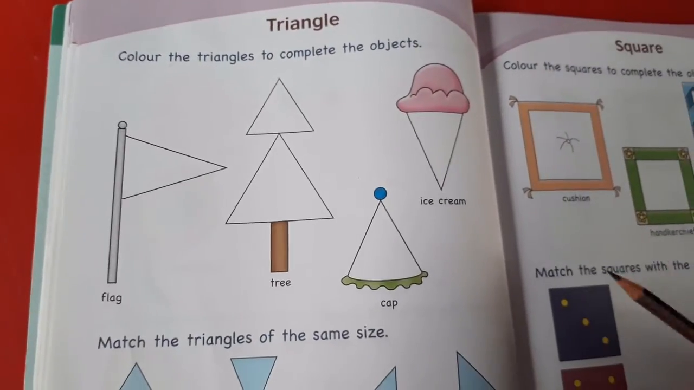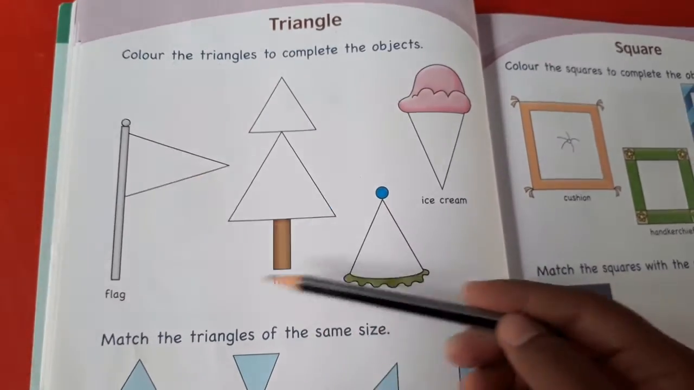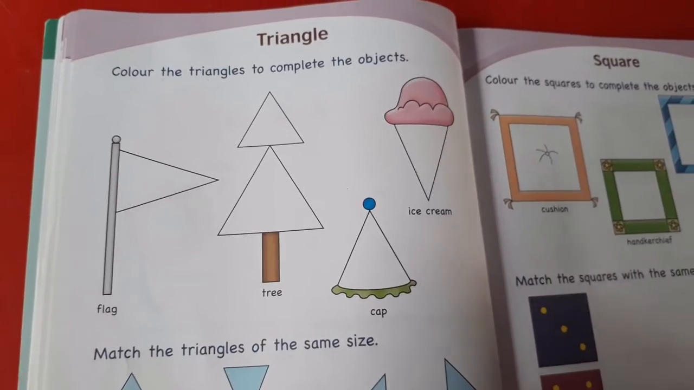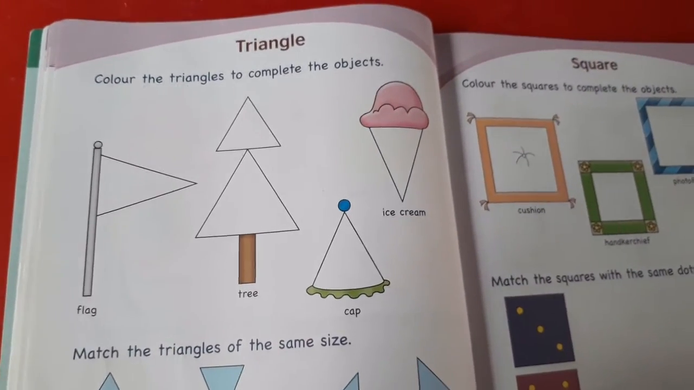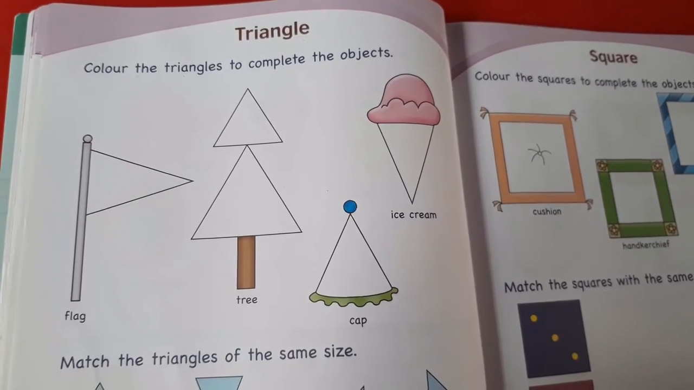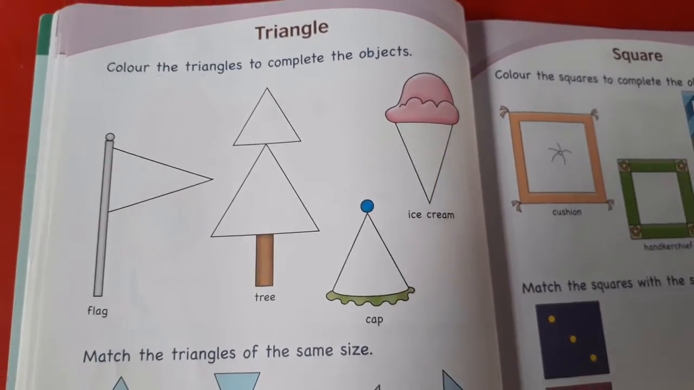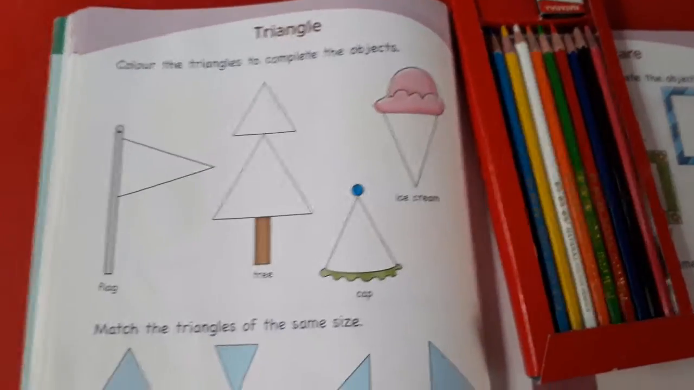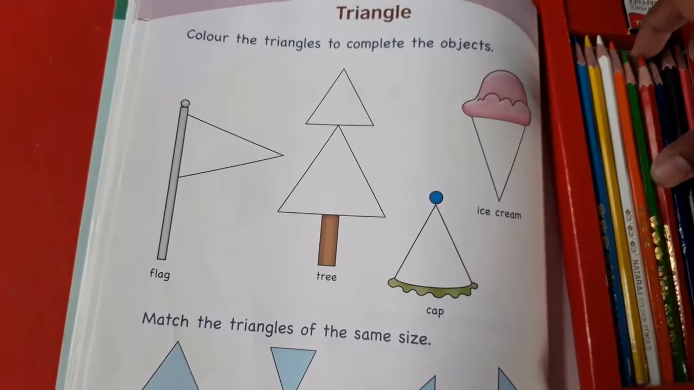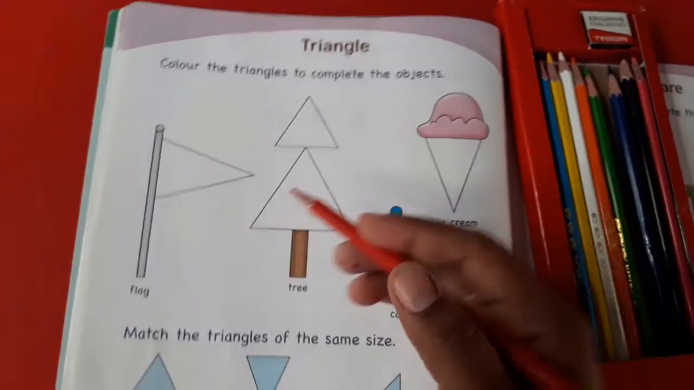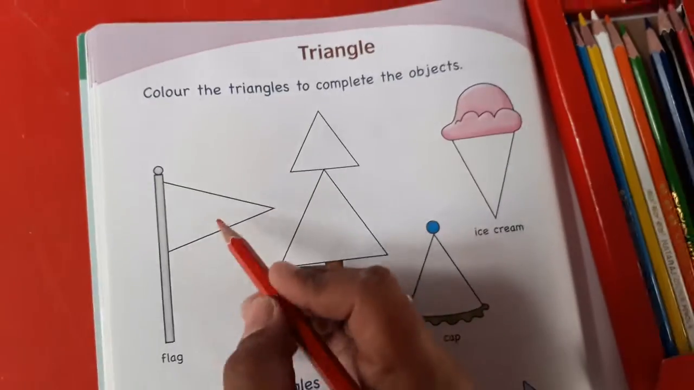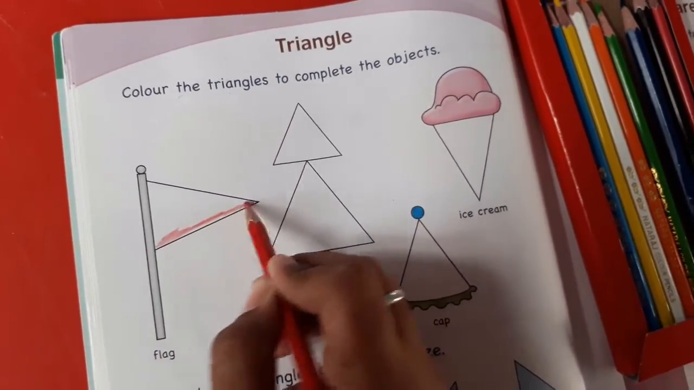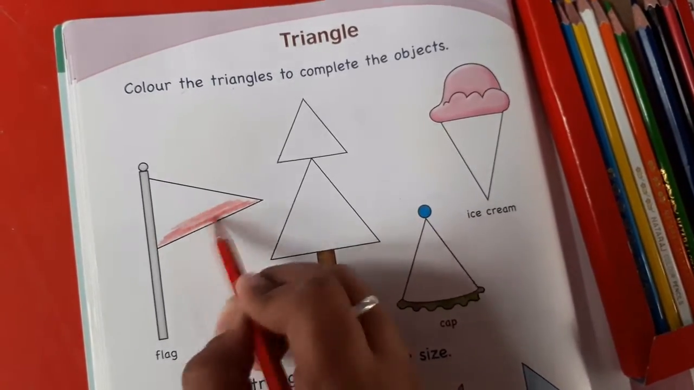So some objects are given to you, like we have a flag, then tree, then cap, and ice cream. So what you have to do, we are going to color the triangular shapes of these objects. Clear? So again we are going to use our pencil colors for this. Now if we talk of a flag, I would like to do red color in it. What I'll do, I'll take a red color and I'll start doing coloring in this flag. So like this we'll color our flag. If you want, you can take any other color, but I have taken red color.